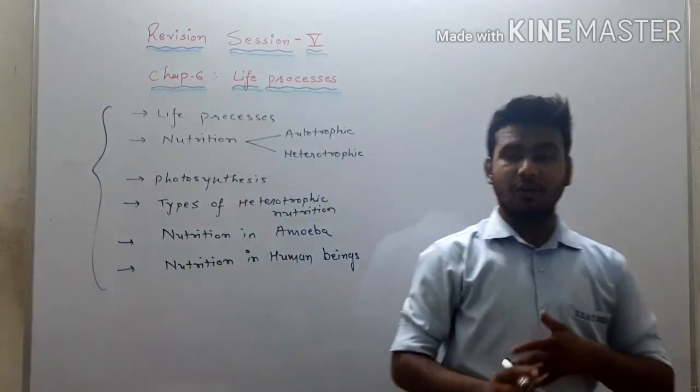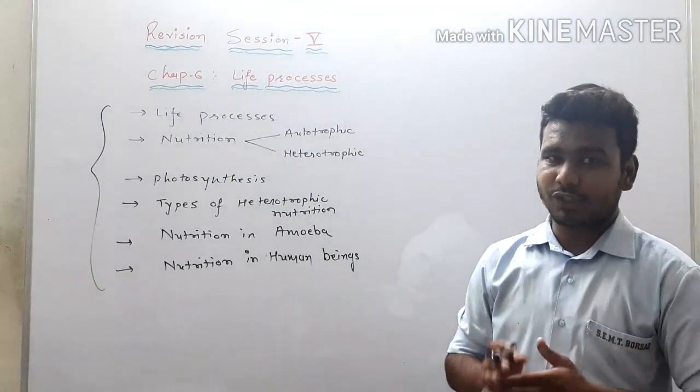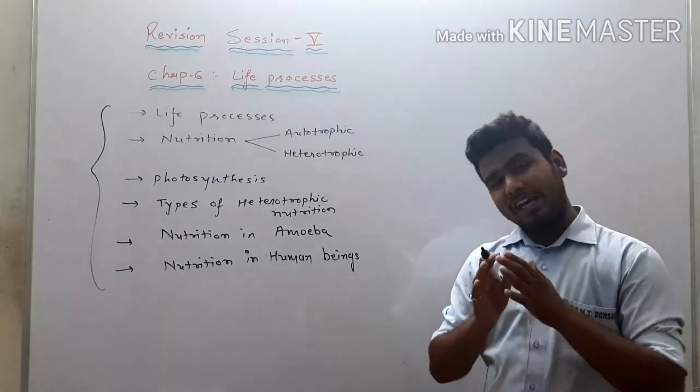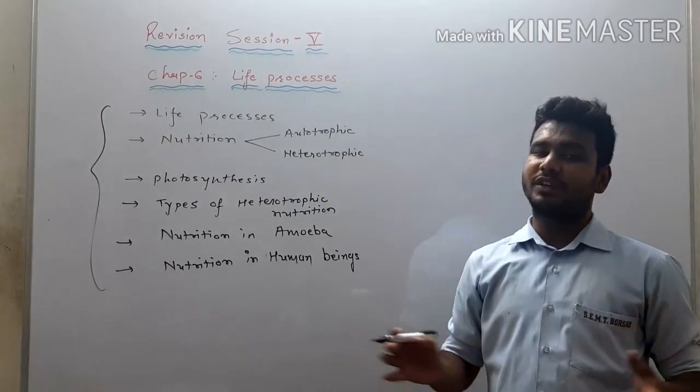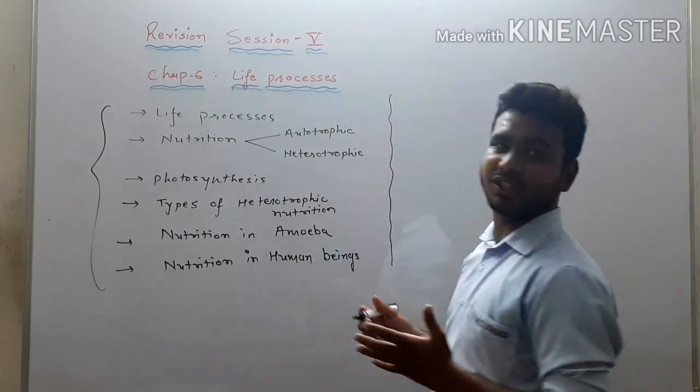So first of all, we know what is called a life process. The process which is necessary to maintain life is known as life process, and every organism performs different types of life processes. Now which types of life process do we have, children?